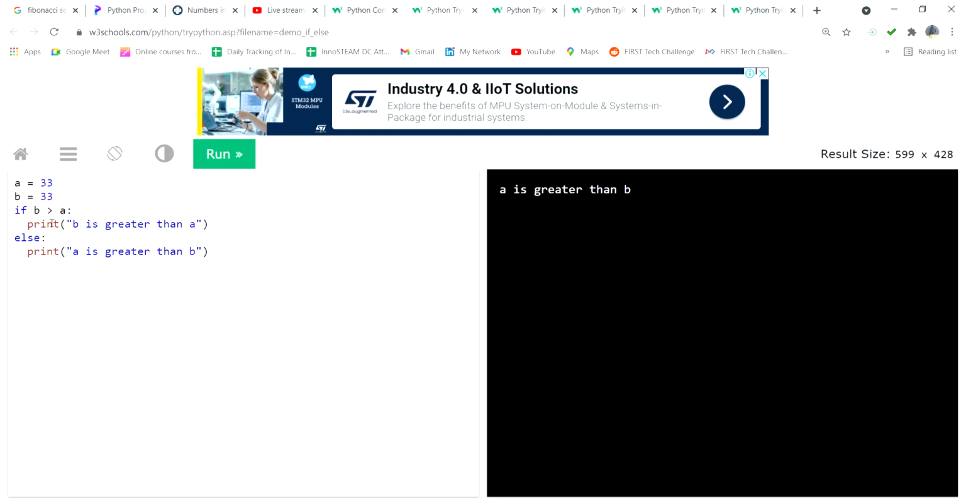Here you can give only one condition. If B is greater than A, then print B is greater than A. Otherwise, else means otherwise, whatever is there, you can put A is greater than B. So the program is right, everything is right, but our instruction is wrong. We are expecting some output, but that output is not coming because we have not given the perfect instruction to the computer. That much only.